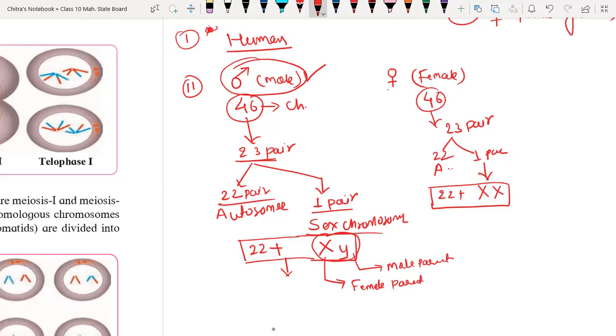That is sexual reproduction, because reproduction in human beings is sexual only. So two parent cells are required, one male cell and one female cell. The X chromosome is from the female parent and the Y chromosome is from the male parent.